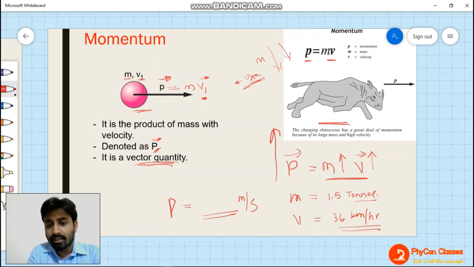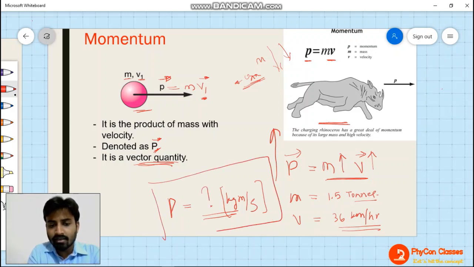Okay, not kg meters per second, kg meters per second. In this unit you have to find out the answer, what will be the momentum. Just write down in your comment.